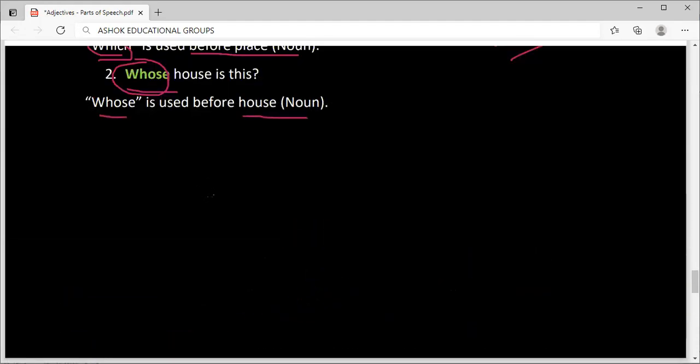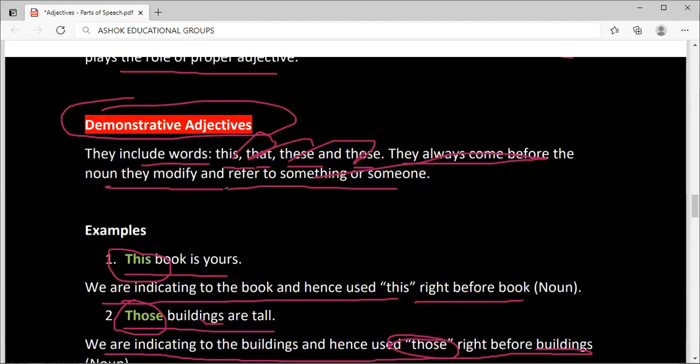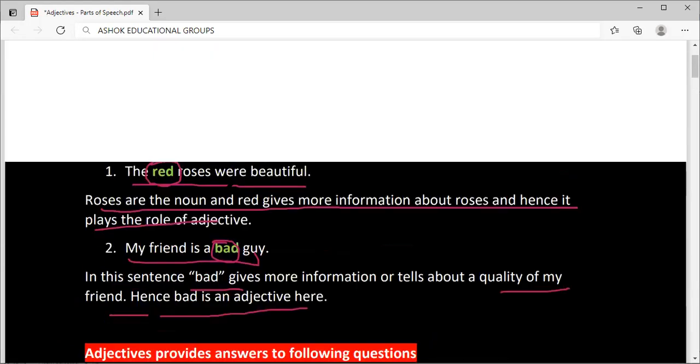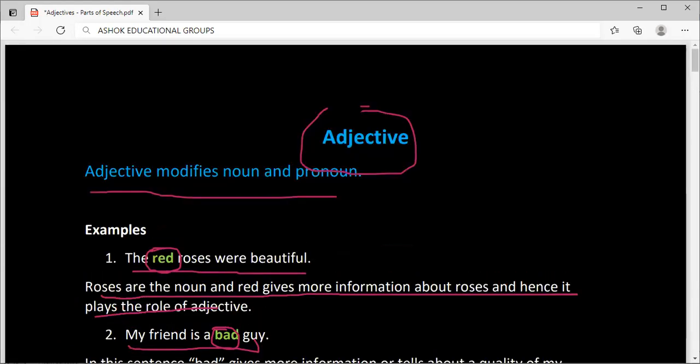This is adjective, which is a part of speech. Remaining parts of speech we shall see in next videos.